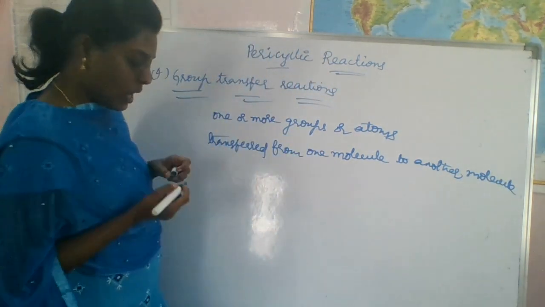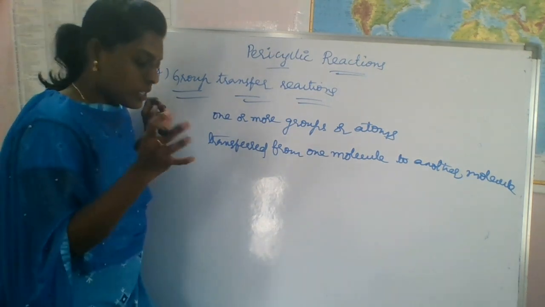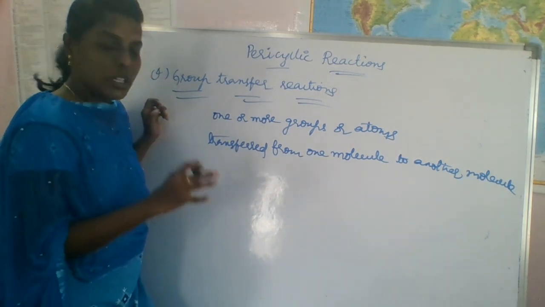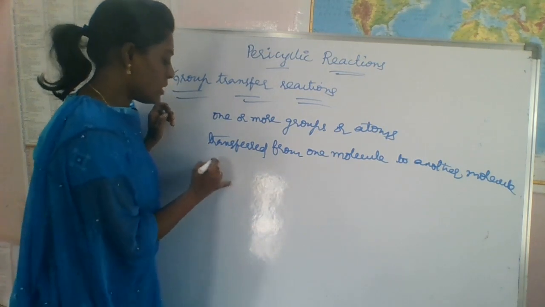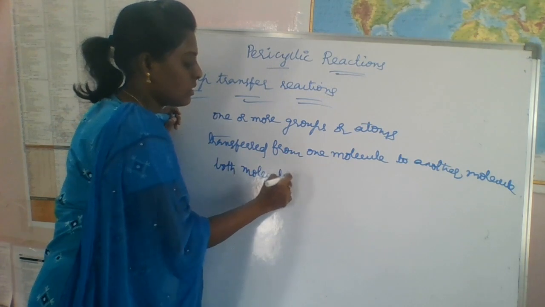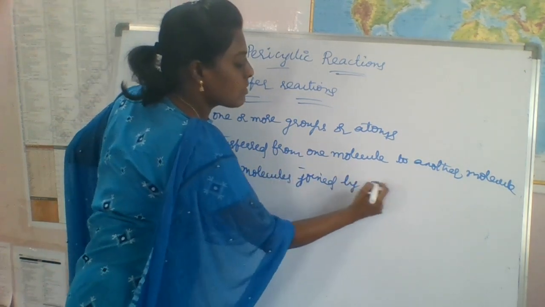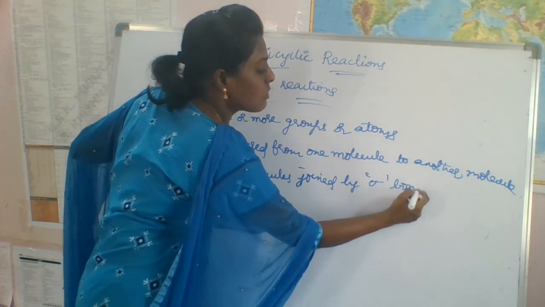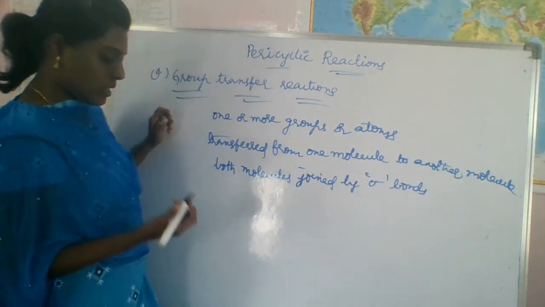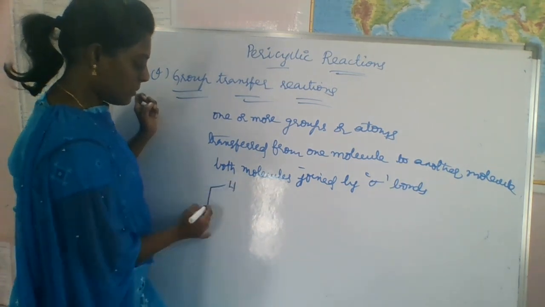One molecule to another molecule. In this reaction, both molecules are joined together by sigma bonds. Means both molecules are joined by sigma bonds, right? I will explain one example, then you can understand easily, right?